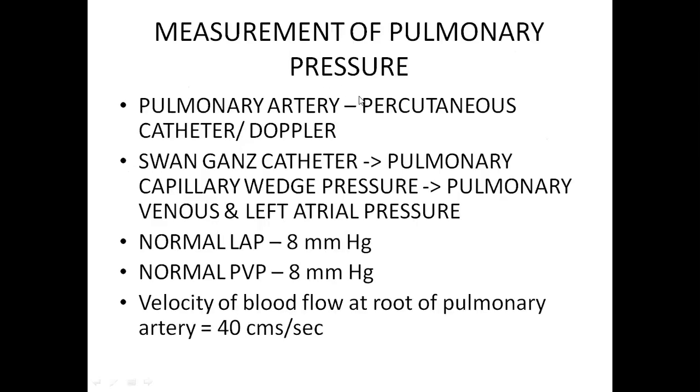So how to measure the pulmonary pressures? By using percutaneous catheters. You directly insert a catheter into the pulmonary artery and you can measure the pressure. How to measure the pressures of pulmonary veins and left atrium? We insert a special catheter known as the Swan-Ganz catheter.